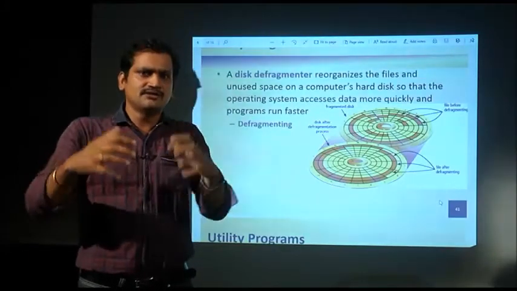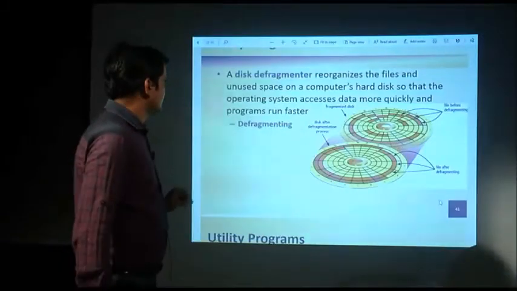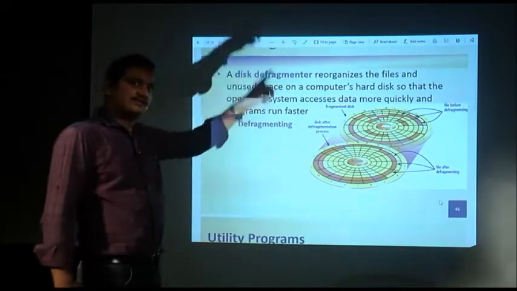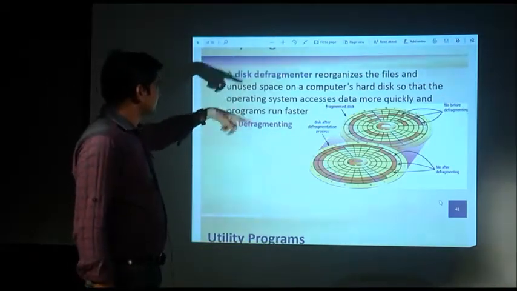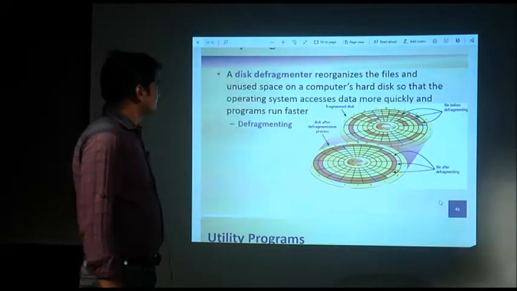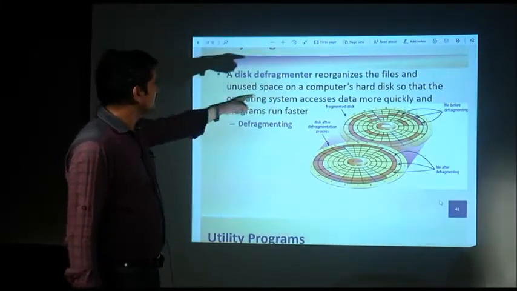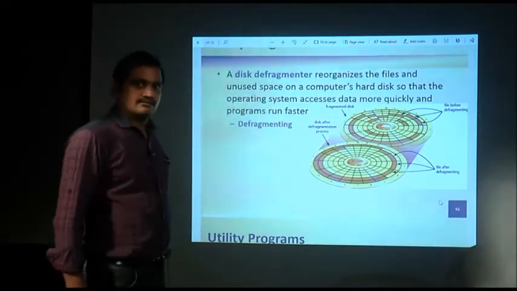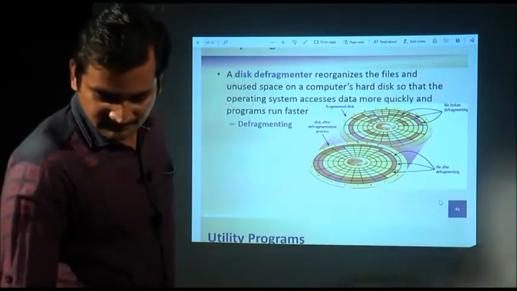To speed up the system, you need to regularly defragment the disk. This is called defragmentation. The utility is called defragmentation, which you can also do in the system tools that I have shown. It is present there, and you can do this. It reorganizes the files and unused space on the computer's hard disk, so that the operating system accesses data more quickly and runs programs faster. Okay. Coming next,